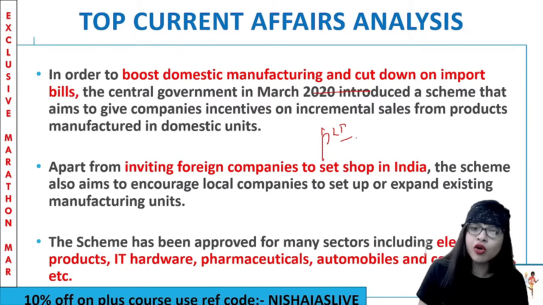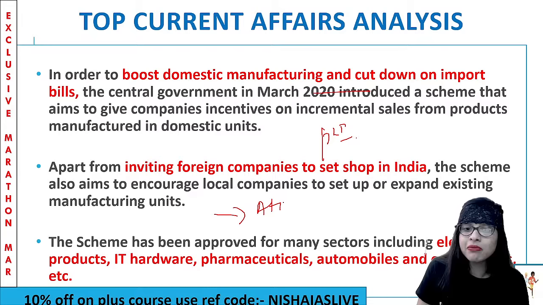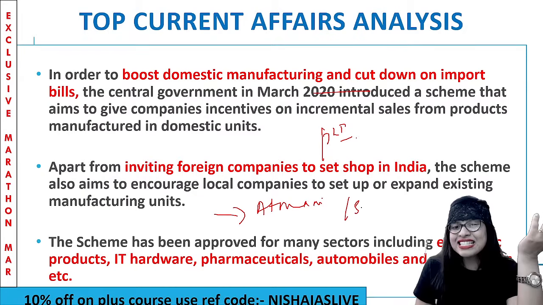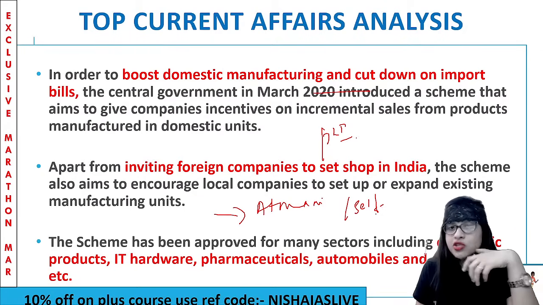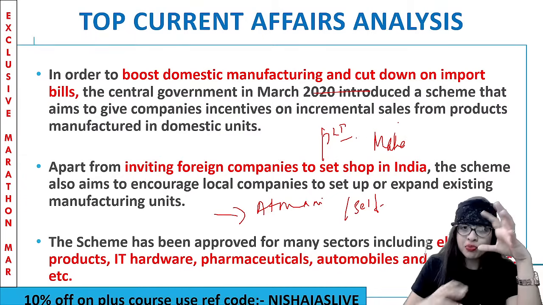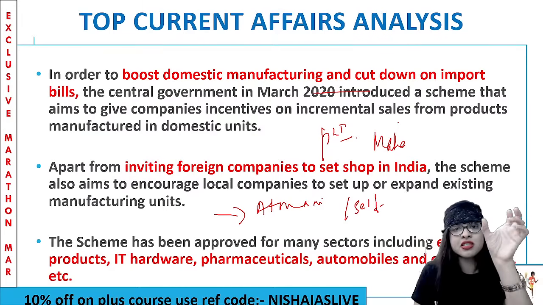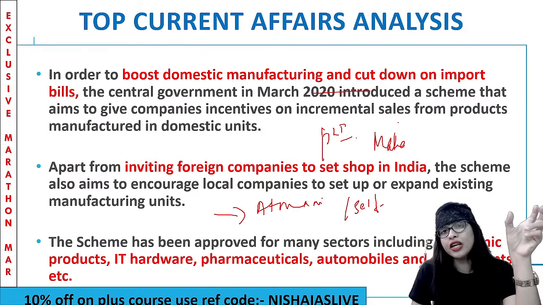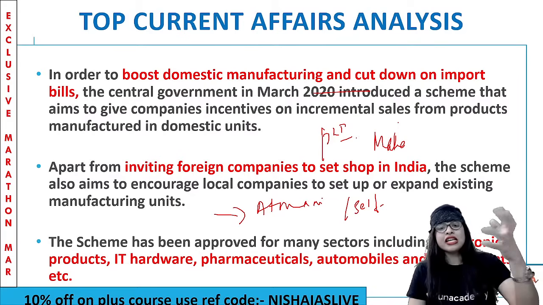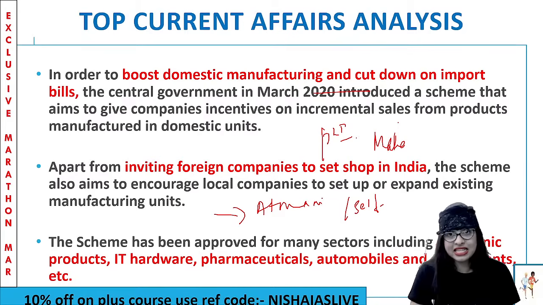Now this is also in line with the Atmanirbhar Bharat Abhiyan, the 20 lakh crore economic stimulus package, or let's say the self-reliant India mission. Don't you think so? Yes. We can even associate this with the Make in India program also. So multiple current affairs are connected to this simple, or let's say the most hit topic called the production linked incentive scheme. Clear? And this is not just for the telecom or for one particular sector.